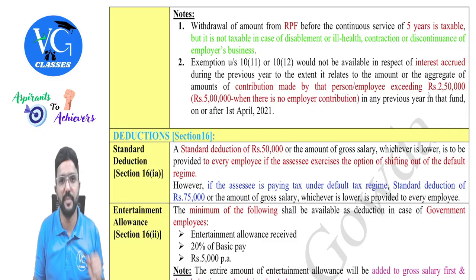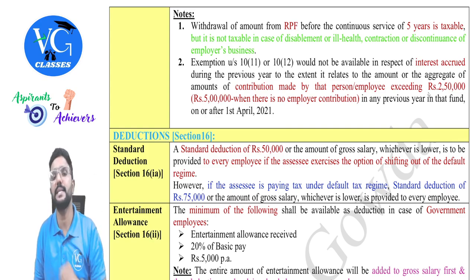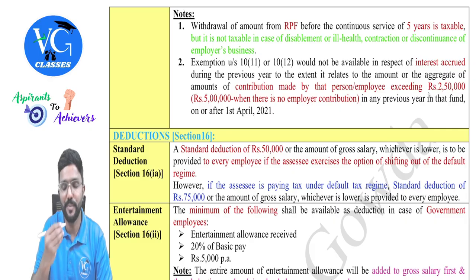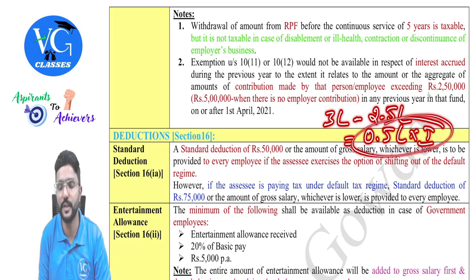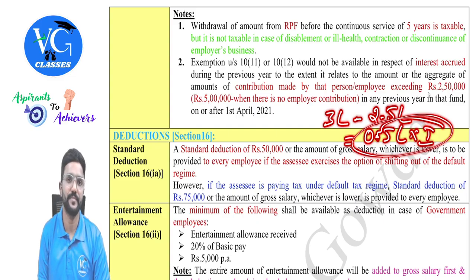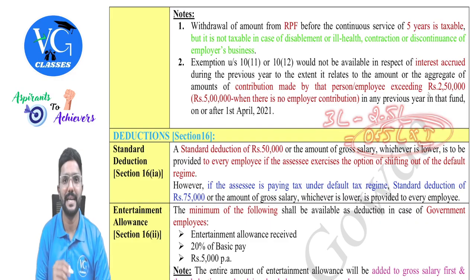That is, let us talk about our previous year. So during our previous year, is this provision applicable? Yes. If employee contribution to provident fund is more than 2,50,000, then on that excess part, whatever interest is earned will be taxable. For example, assume I contributed 3 lakh to my recognized provident fund during the previous year. So how much is in excess of 2.5 lakh? 0.5 lakh. On this, whatever income is earned, even though it is within 9.5%, still it is taxable, guys.